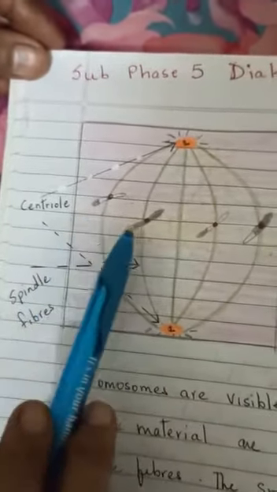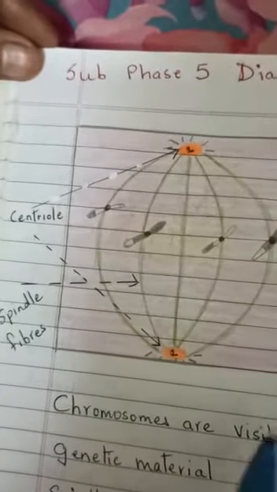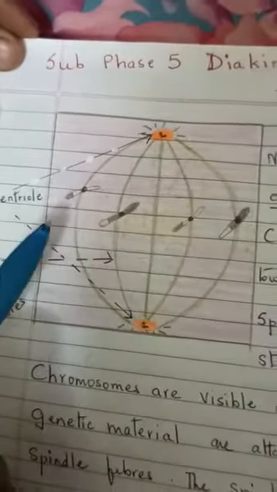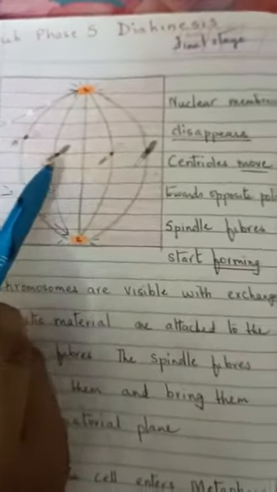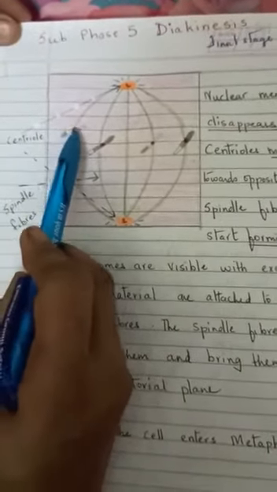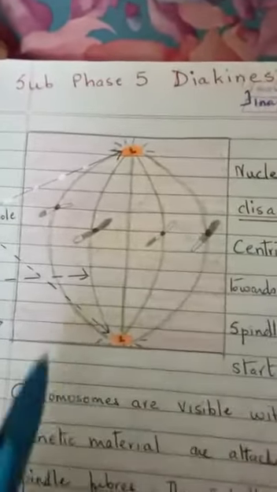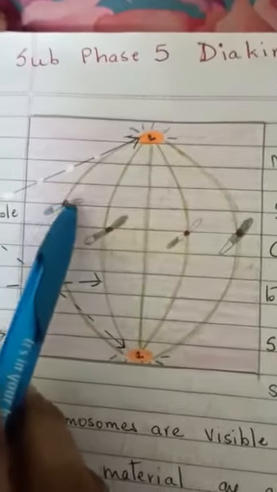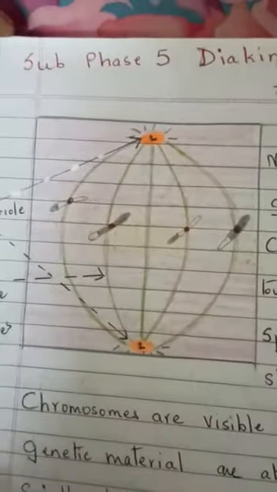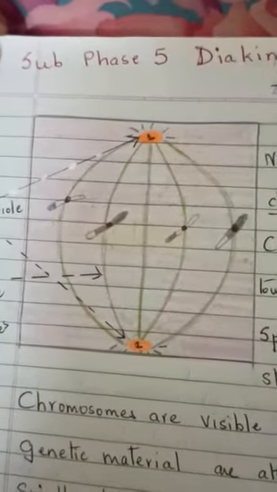The chromosomes are clearly visible with the exchanged genetic material. You can see every chromosome has got light, dark, dark, light, light, dark, dark, light. Now why is this difference? That is to show that there is exchange of genetic material.